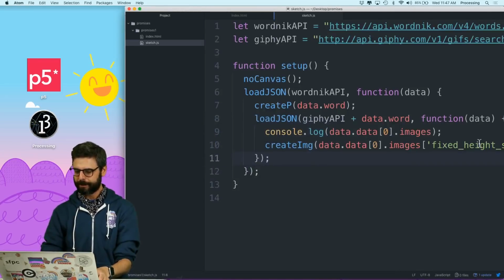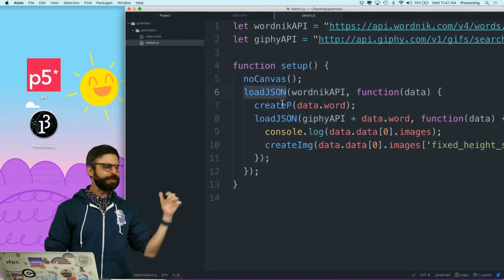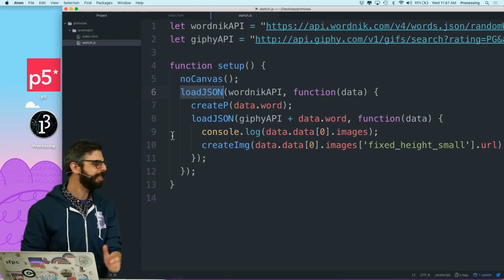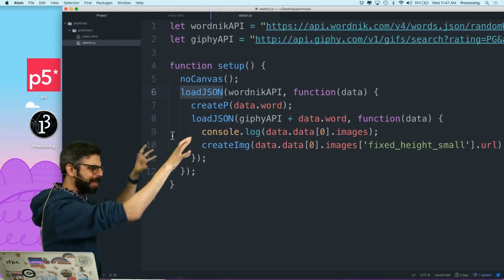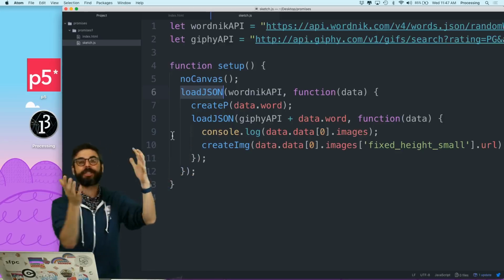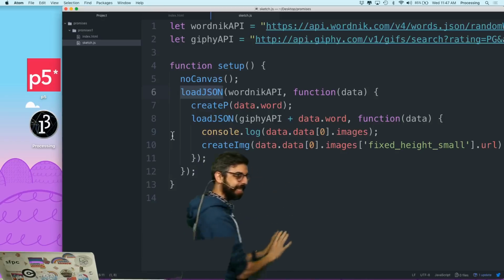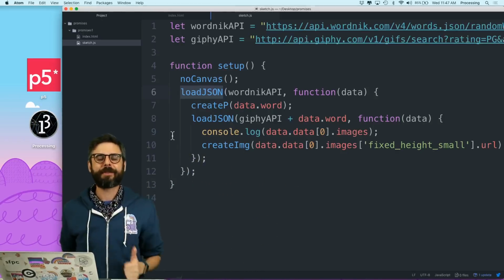So look at this. This isn't even that bad. But look, this is just not sustainable. First of all, I don't like how much room I have here. This is absolutely not sustainable. I want to loadJSON, have this callback, then load this and have this callback. I could just keep going with this. And all of a sudden you can see my code just gets indented and indented and indented more. This isn't good. Could there be something better?